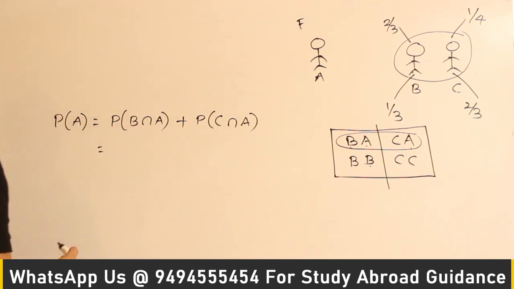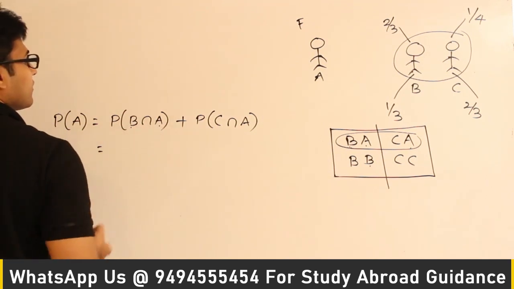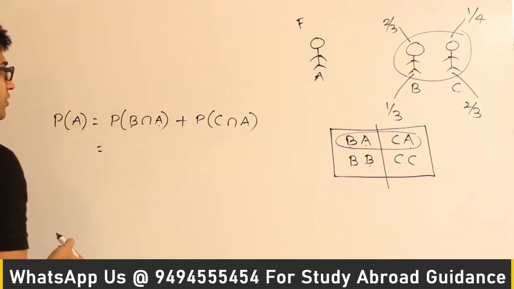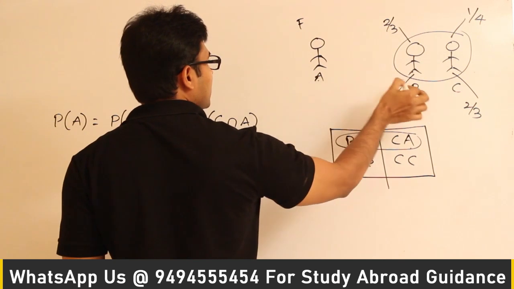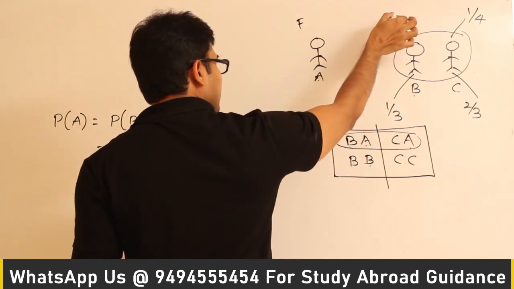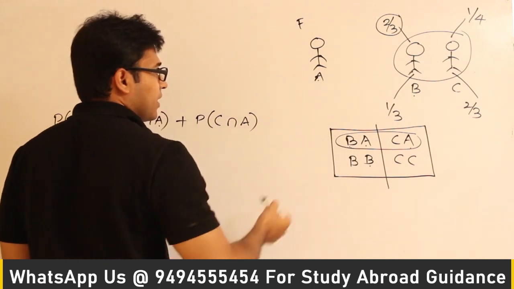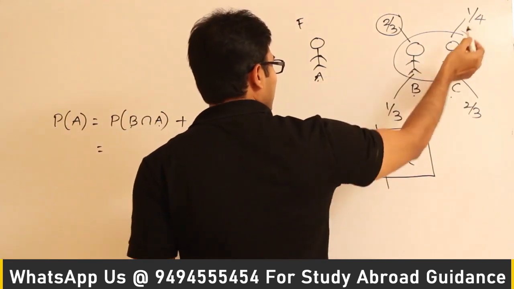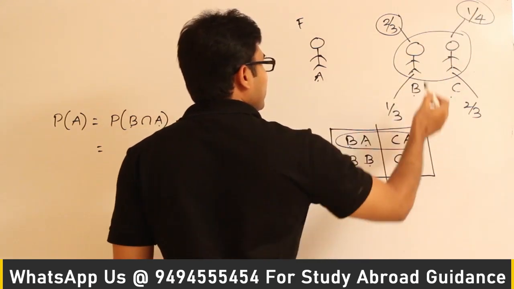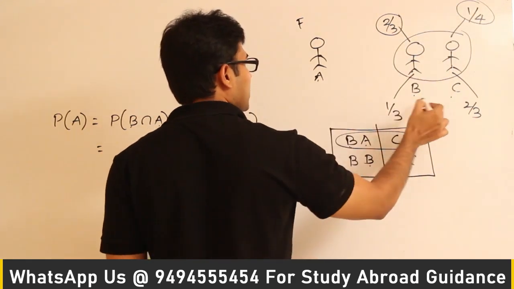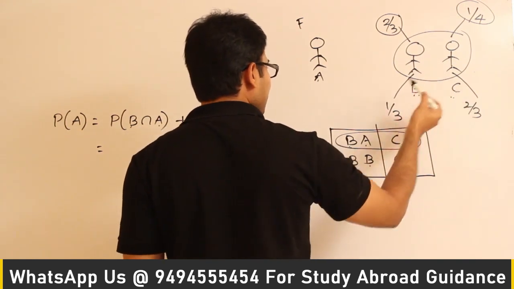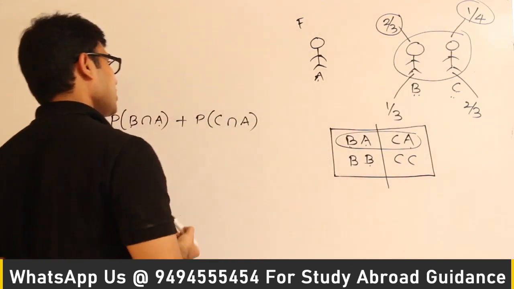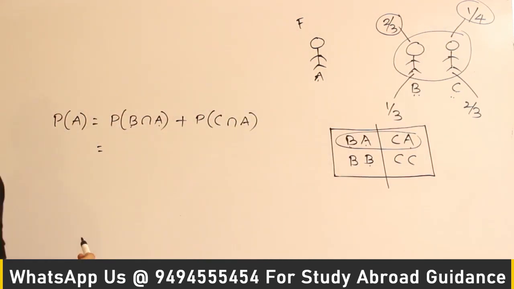Now what about them? Are they independent events or dependent events? The probability that A will win is actually independent of whether B wins or not, isn't it? When A and B fight, the probability that A will win is 2/3. When A and C fight, the probability that A will win is 1/4. Now these probabilities do not depend on the semi-final result, which means B or C winning is not going to change these probabilities. Those probabilities are not going to change given that B wins or C wins.